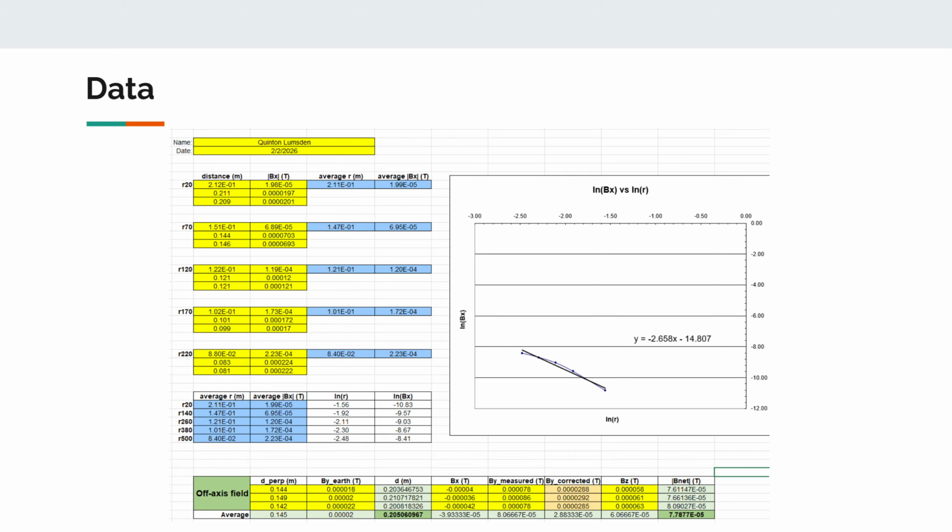Also, the off-axis field was calculated, and this was found to be 77.87, which was shown earlier. This was simply taken by moving the magnet off axis, at about 45 degrees.